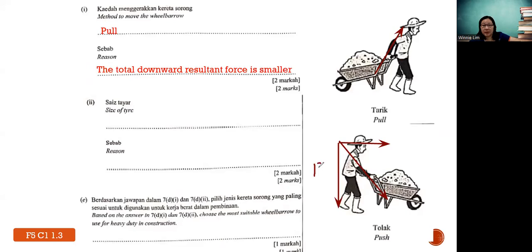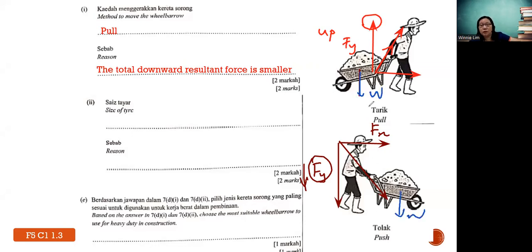So the vertical one is Fy. This is Fx. I use this one with another color, so you can see easily. Now, look at the Fy component and the direction of the arrowhead. If you pull, your arrowhead is up. But if you push, it is down, notice? And then you add the weight of the object, the wheelbarrow. So your weight is downward.